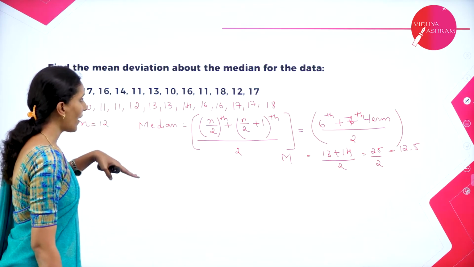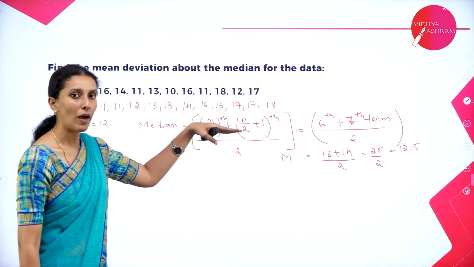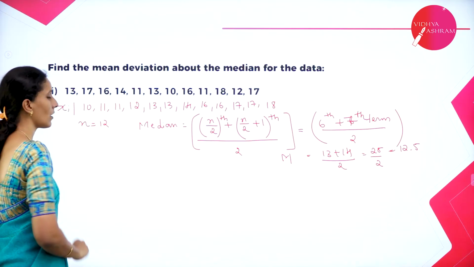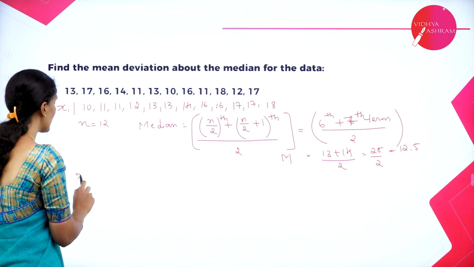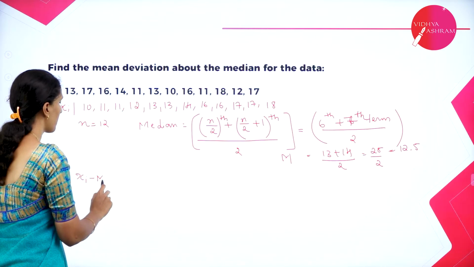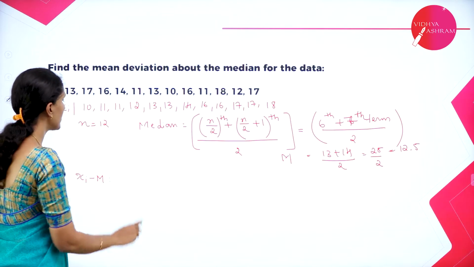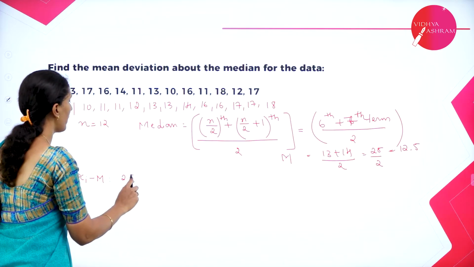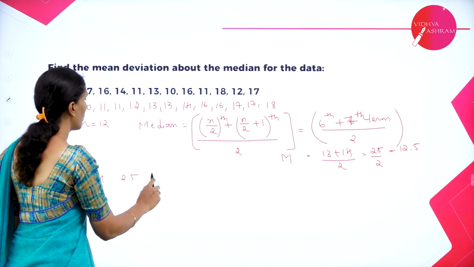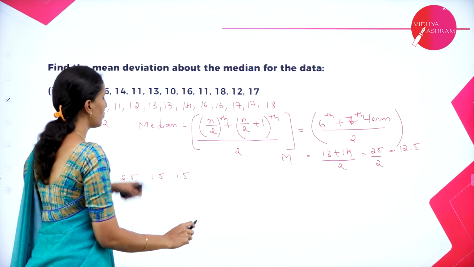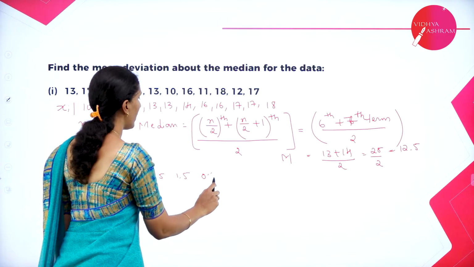Now let us subtract each value from 12.5. If this is your xi, then let's compute xi minus m. So it is 12.5 minus 10, which is 2.5. Next we get 1.5. Again for 11, 1.5. Next we have 12, it is 0.5.